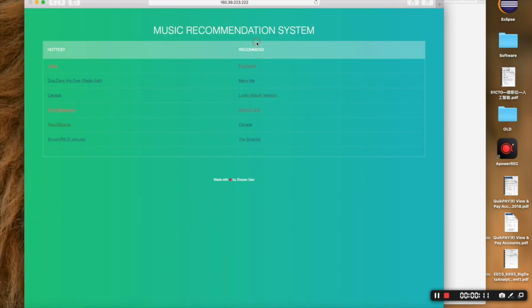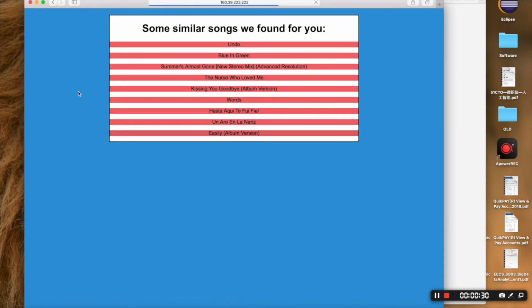So when users log in to our application, we will recommend them some of the hottest songs first, and then we also recommend them some songs they may like potentially based on the CF algorithm. And when users are interested in some of the songs we recommend, we also recommend them some other similar songs.